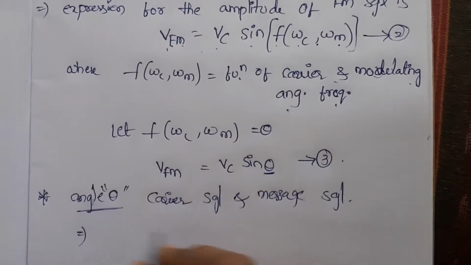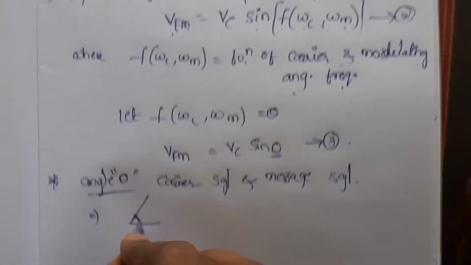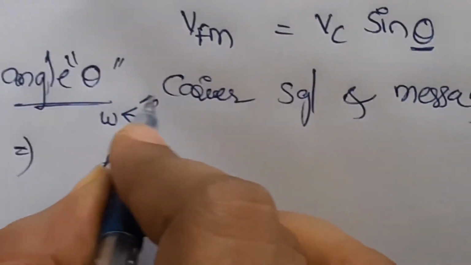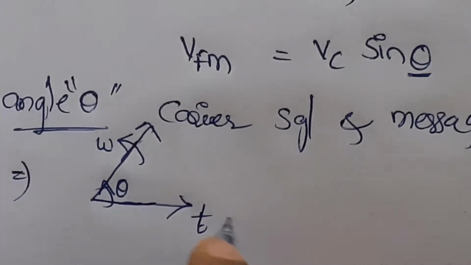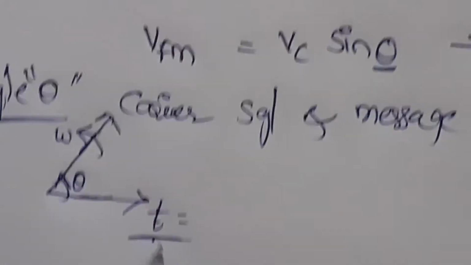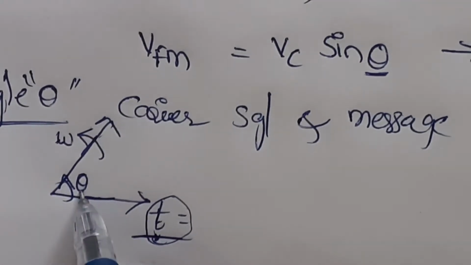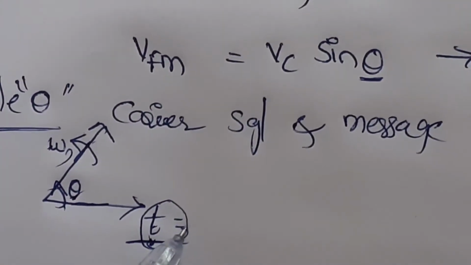Just observe the graph. There we mention theta, omega, which is angular frequency, and here the time value, right? So now we will find the timing response by using the angular frequency as well as theta.